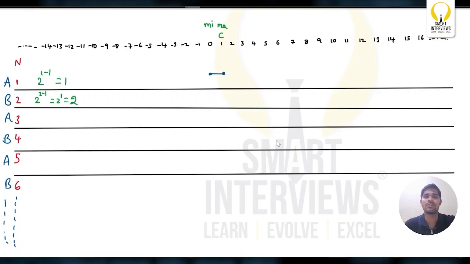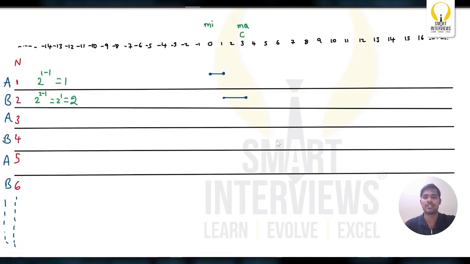Which one will Bob choose here? He will always try to maximize the difference between the maximum element and the minimum element. So he will add 2. The current score will be 3, and the maximum value is also 3.